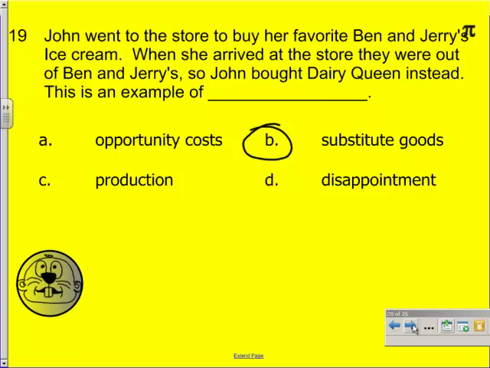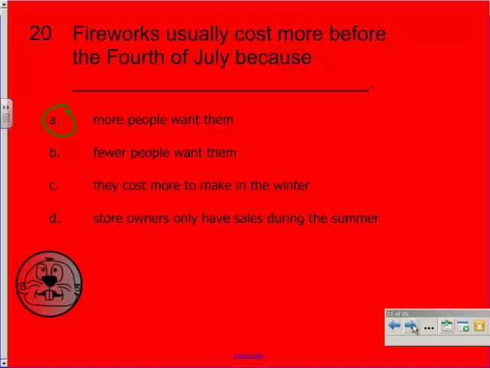John went to the store to buy his favorite Ben & Jerry's ice cream. When he arrived at the store, they were out of Ben & Jerry's, so John bought Dairy Queen instead. This is an example of substitute goods. You can substitute the Dairy Queen ice cream for the Ben & Jerry's.